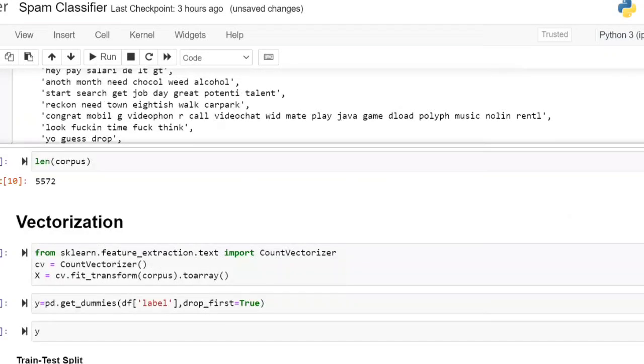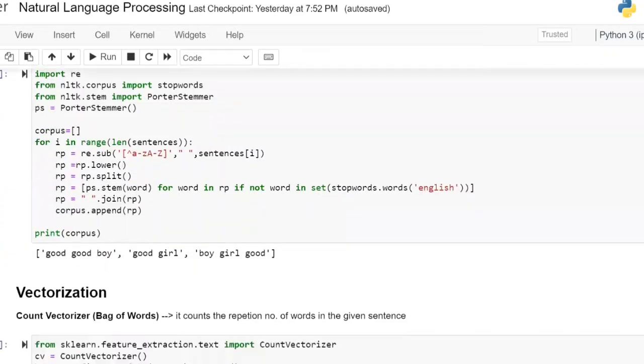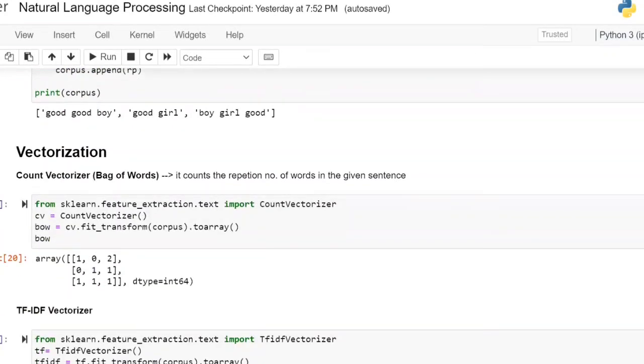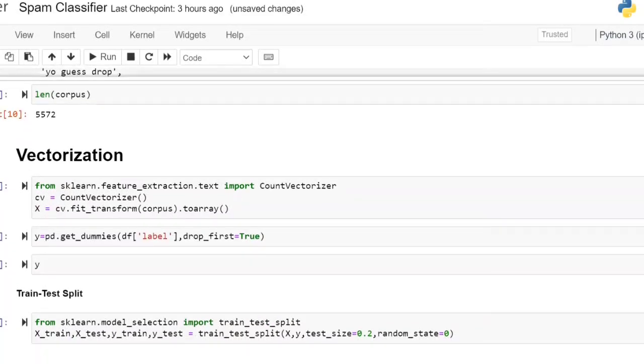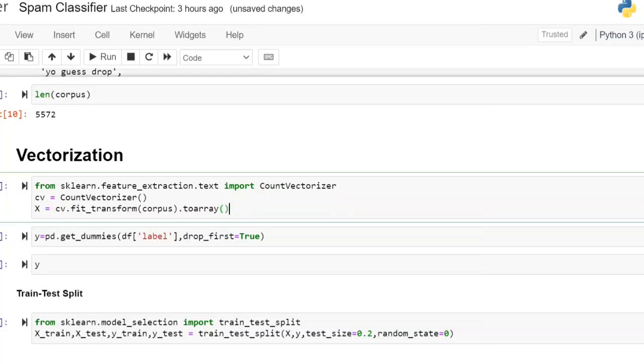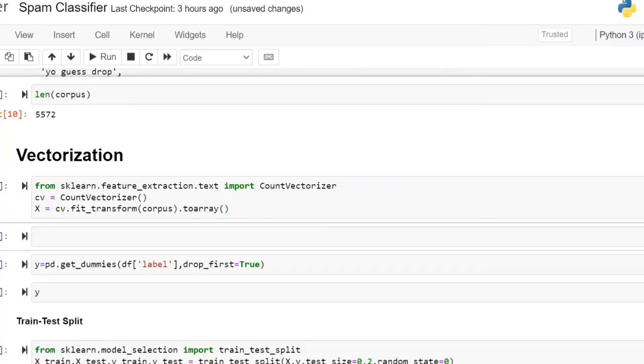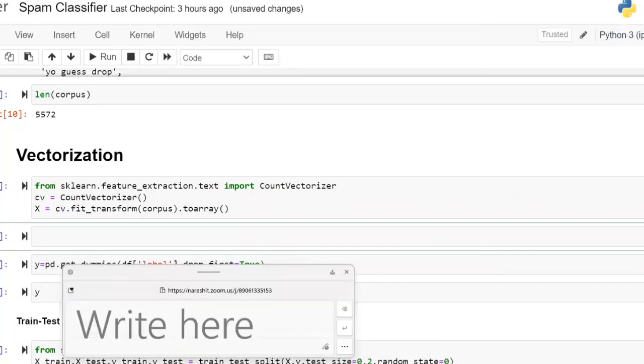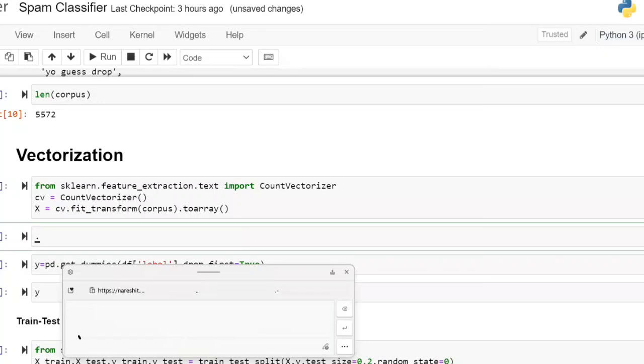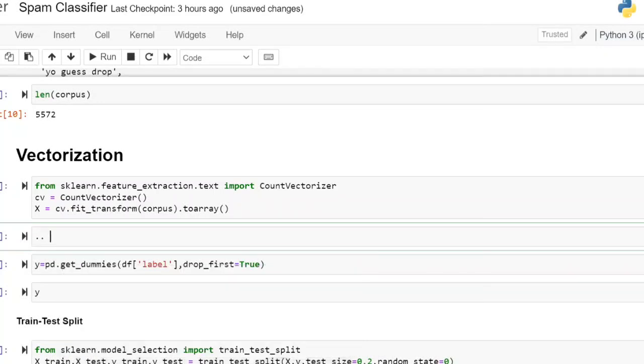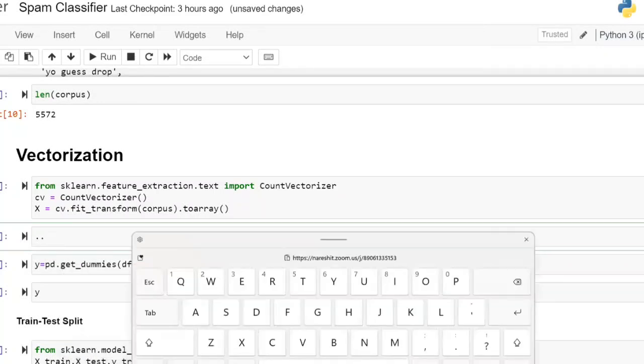Right? And after that, I'm going to do the vectorization. How have we done the vectorization here? First, from sklearn.feature_extraction.text you have imported CountVectorizer, and fit_transform on the corpus, toarray, because you want to get the output as an array. The same thing I'm going to do here, toarray. If I don't write toarray, it will give a function as the output. Now, if you want, you can see the X. Now you can observe what X is. In this case, you can even write X and check the value of X.